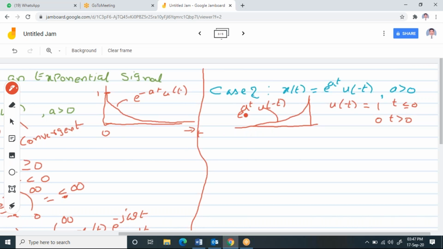So here, now when you see this, if I ask you to find the Fourier transform of this, I'm going to use some other color.